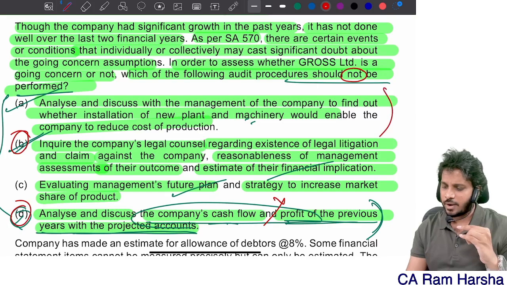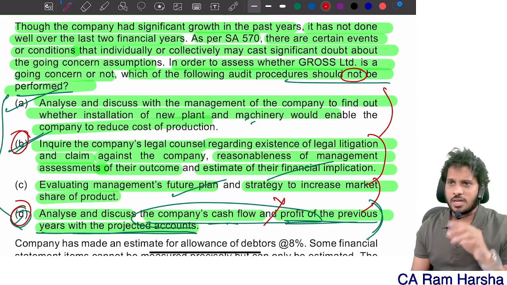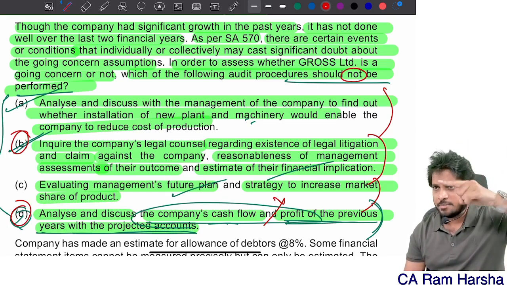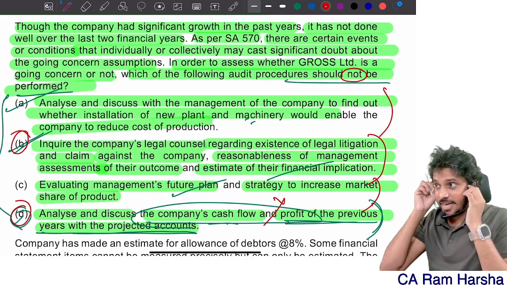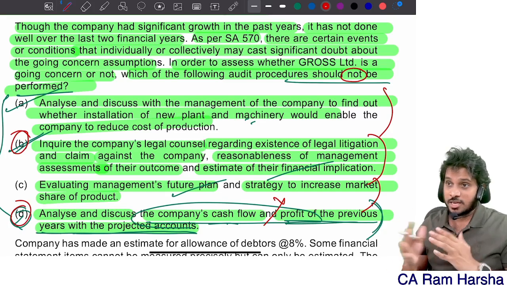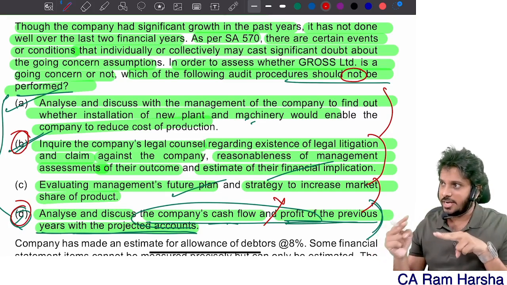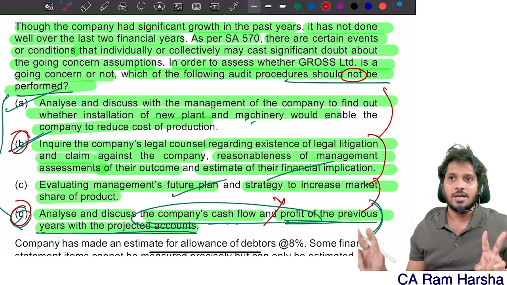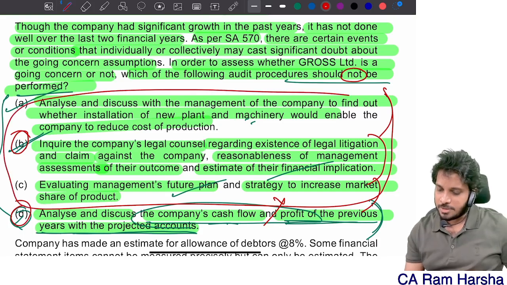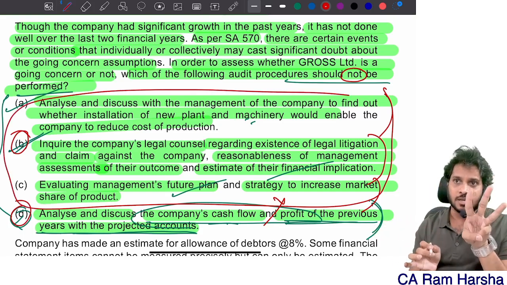So what problems is the company having? One is a machinery issue. Market capture issue. Another issue, as shown in the issues, the audit team raised some pending litigation against the company, 2.5 crore. Pollution control related litigation is there. That I need to for sure evaluate in order to decide going concern. So these three issues are the only ones present based on the question. So these three I will consider.